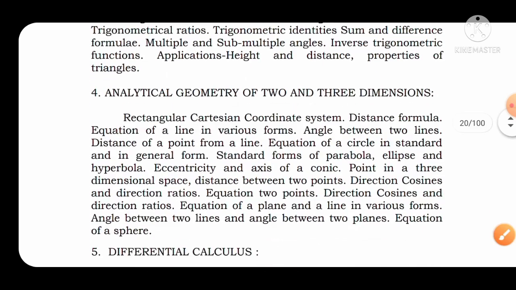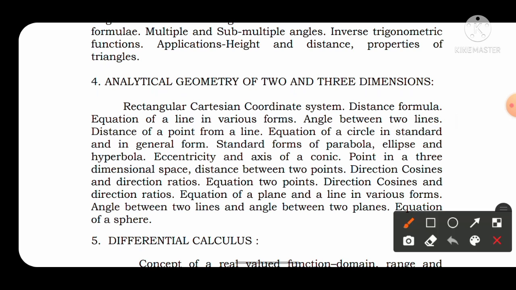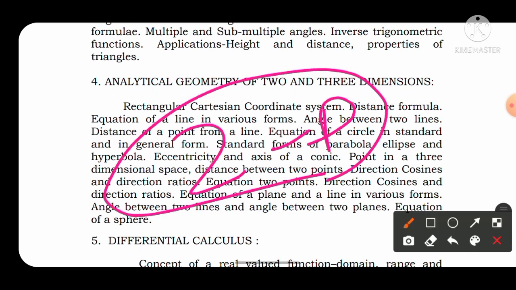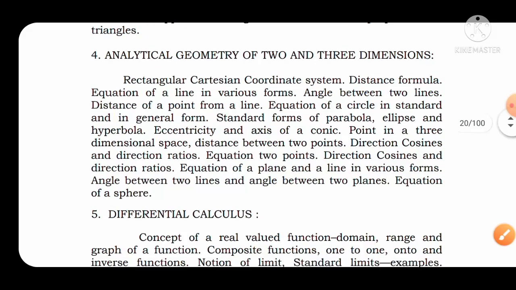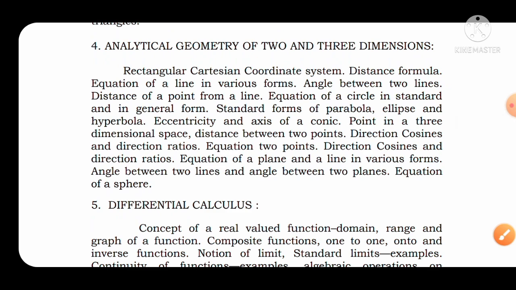After trigonometry, it is analytical geometry, that means 2D and 3D. All of you are aware of the 2D chapters, which include the straight line and circle, and the 3D chapters, which include 3D geometry as well as vector. These four chapters are very much important. They are given in the 11th and 12th standard math books.